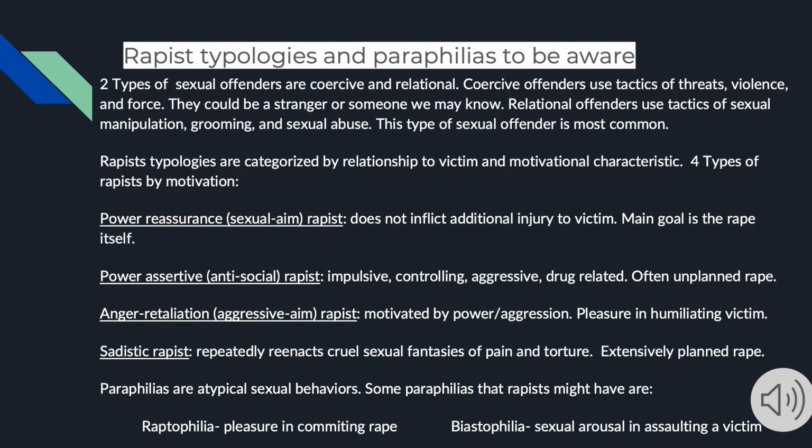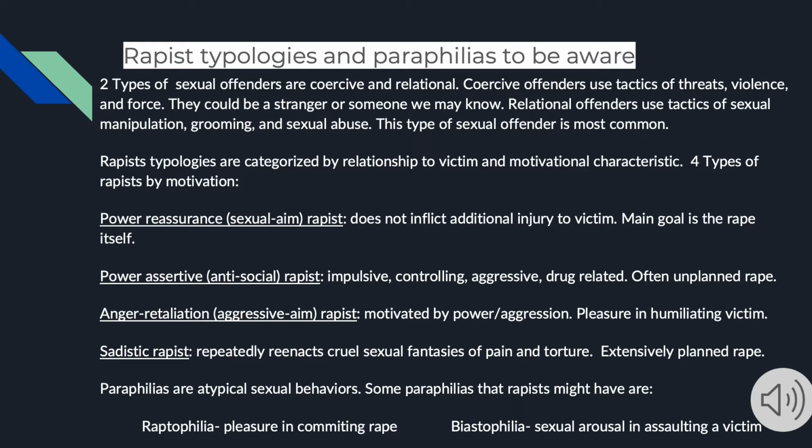Rapist typology and peripherals to be aware of. Two types of sexual offenders are coercive and relational. Coercive offenders use tactics of threat, violence, and force. They could be a stranger or someone we may know. Relational offenders use tactics of sexual manipulation, grooming, and sexual abuse. This type of sexual offender is the most common.